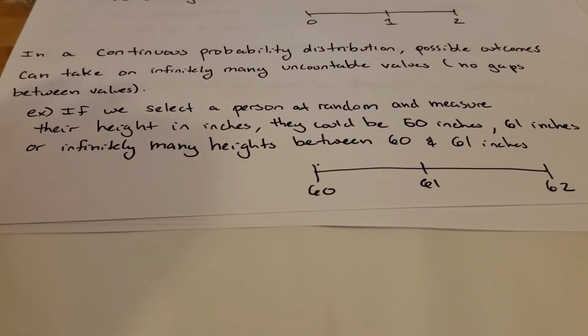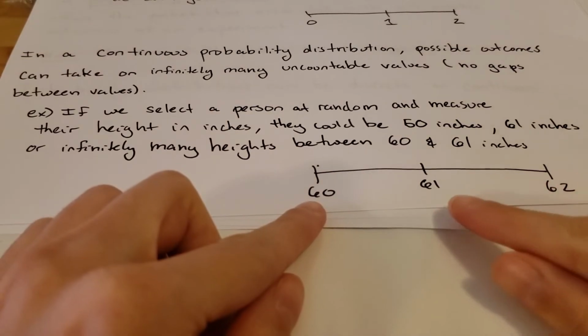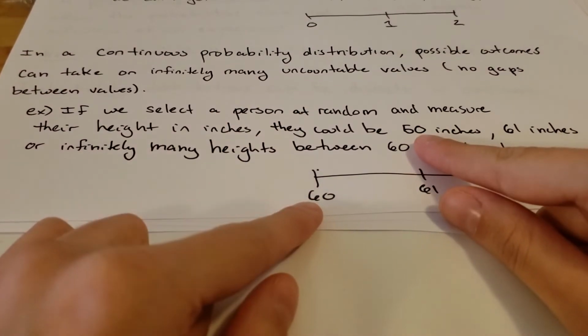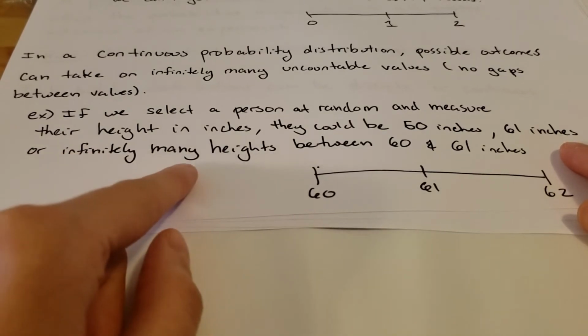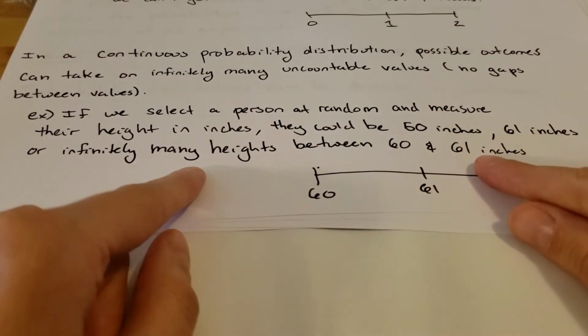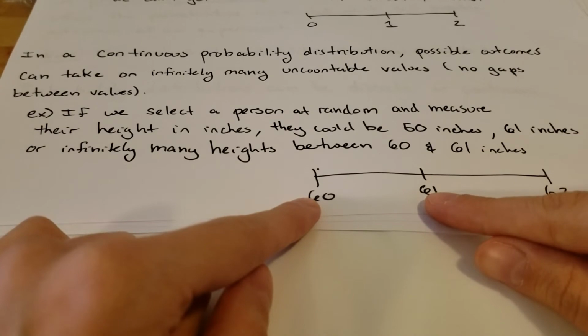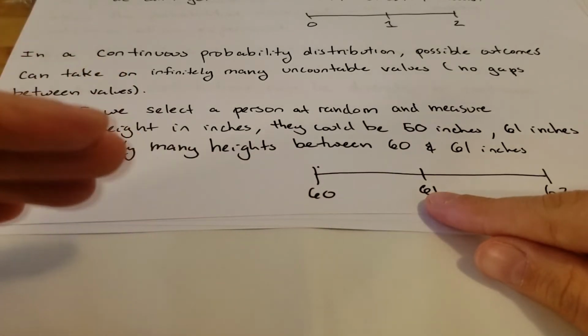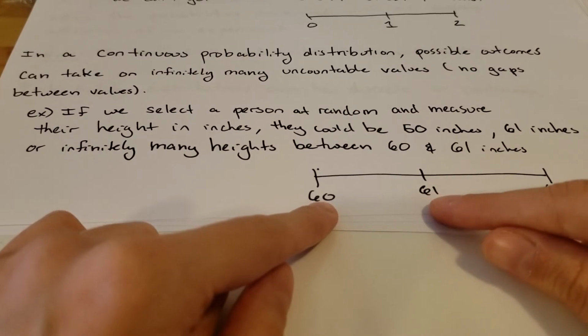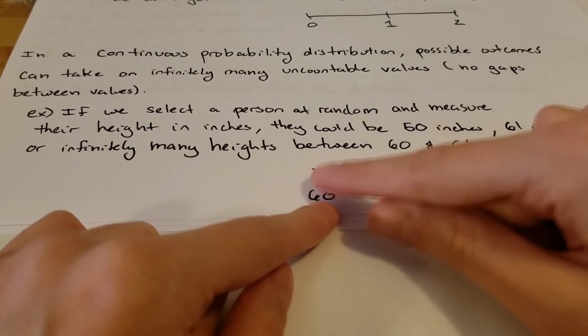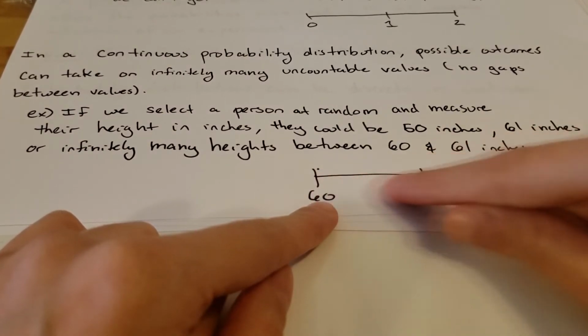Let's say our random experiment is picking a human being at random and we want to measure their height in inches. We know that they could be 60 inches, they could be 61 inches, but there's also infinitely many heights between 60 and 61 inches. If we were to try to measure you down to the smallest atom, nobody is going to be exactly 60 inches or maybe exactly 61 inches. There's a whole bunch of other heights they could have that fit between here.